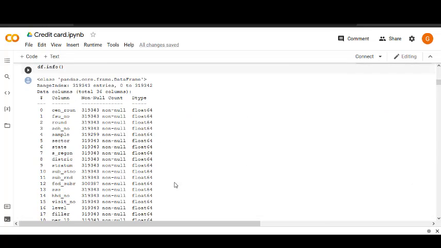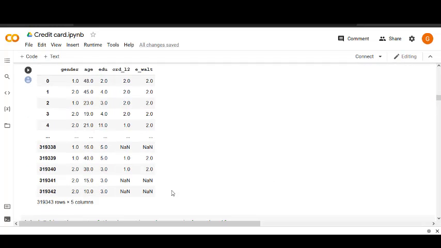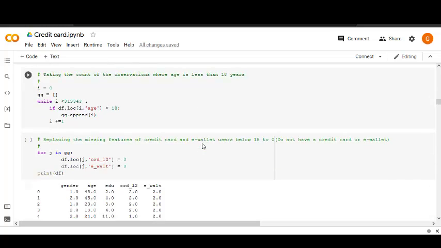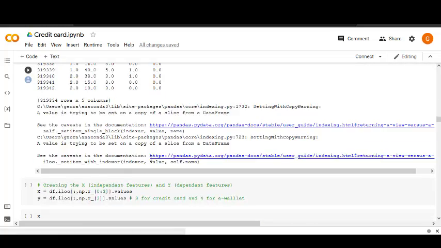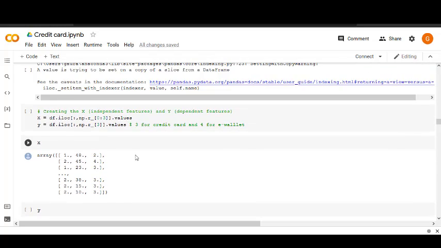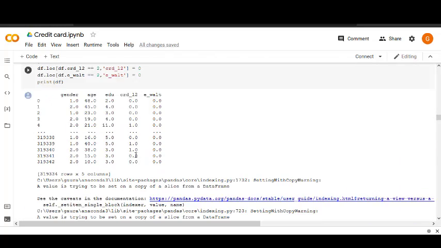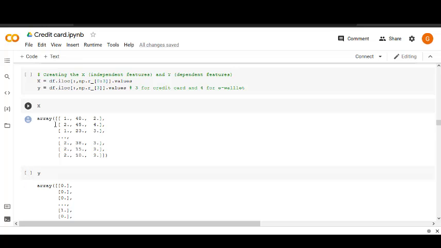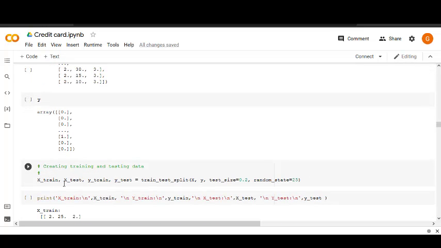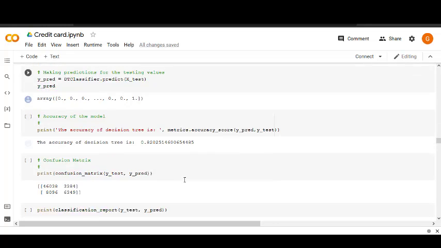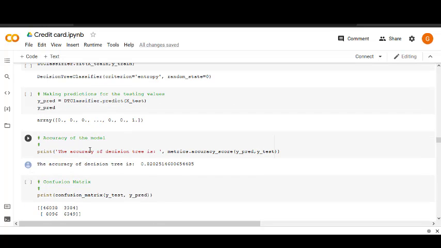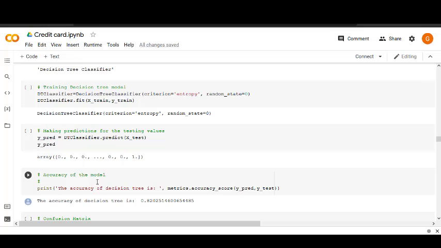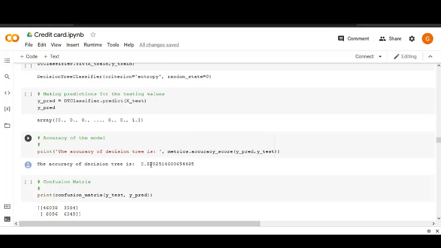Now after importing the data, I will show you quickly how our model assessment really works. We have selected our data x and y values and split them into x_train, x_test, y_train, y_test. Now when we run various algorithms on it, first with the decision tree classifier, the accuracy we got is around 82%.